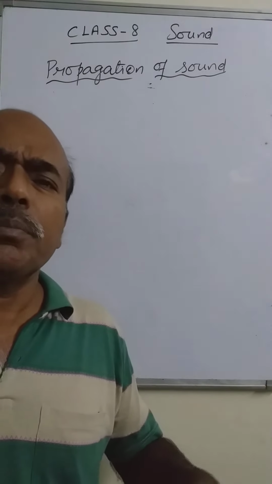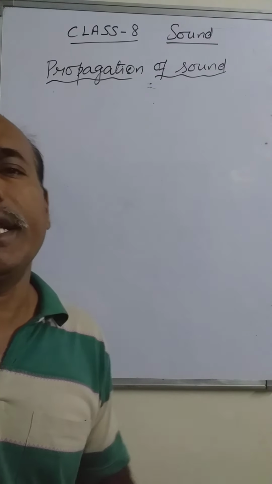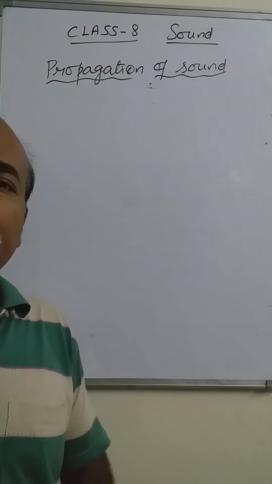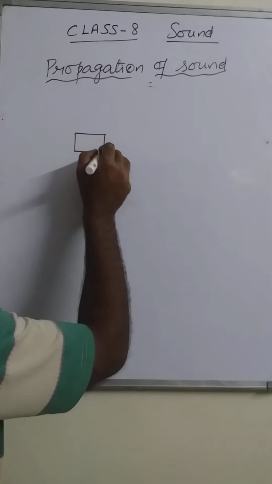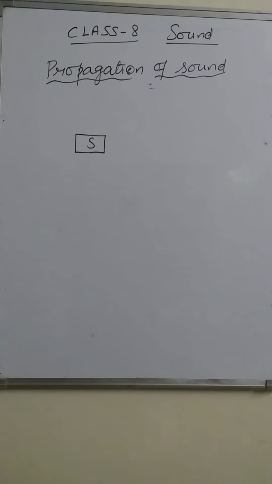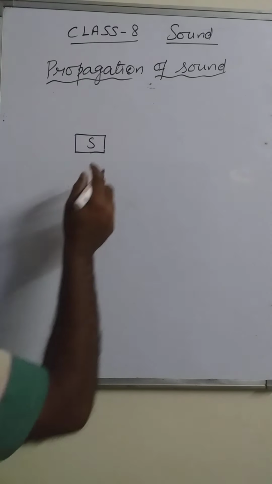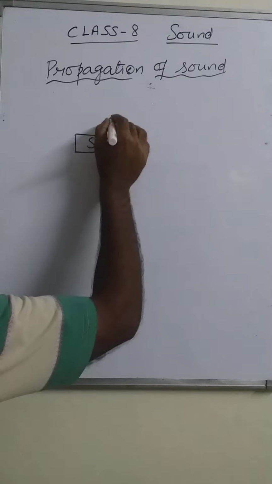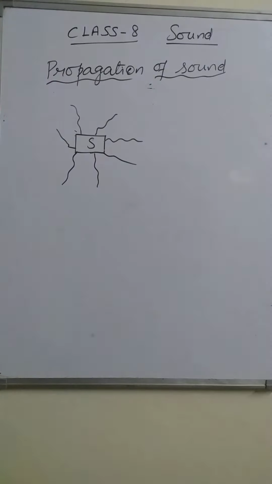Why should we use the word propagate? Propagate means traveling of sound in all the direction, spreading of sound in all the direction. Suppose there is a source. Here we have a source of sound. It may be anything, an electric bulb or any kind of source from which the sound is produced. That sound produced from this source travels in all the direction, in this here. In all the direction this sound travels.